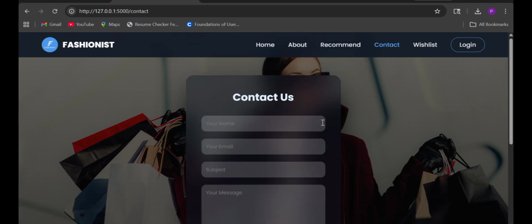And this is all about our website. It is a simple way for the user to find the best outfits, and they can save whatever images they have liked, and the saved images will be stored in the wish list.